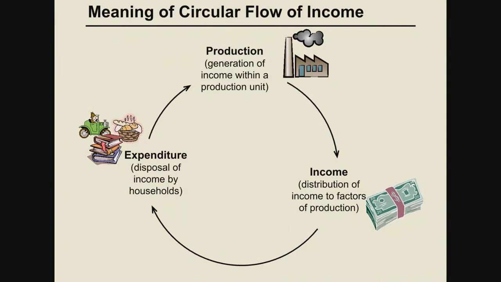If spending will be there, definitely production will be there. If production will be there, again income will be generated. So it's a never ending process, and it is a process which involves the flow of money and the flow of goods and services as well. Not only is income flowing from one sector to another sector, goods and services are also flowing from one sector to another sector. So this complete concept is known as circular flow of income.